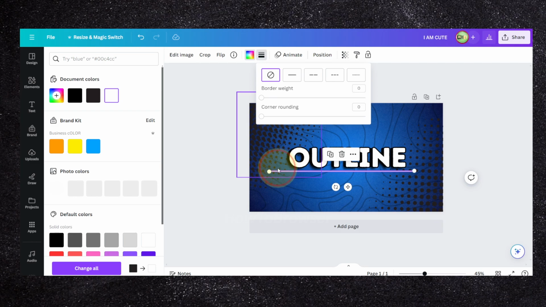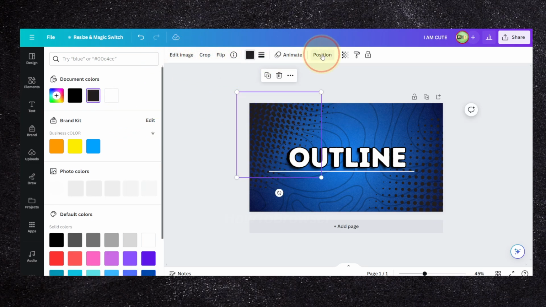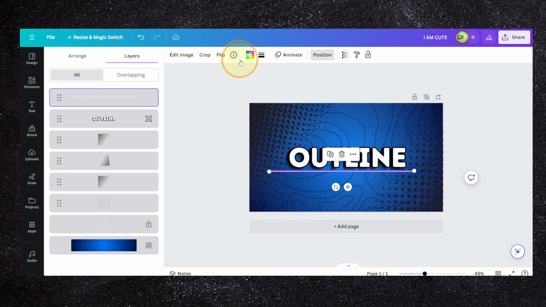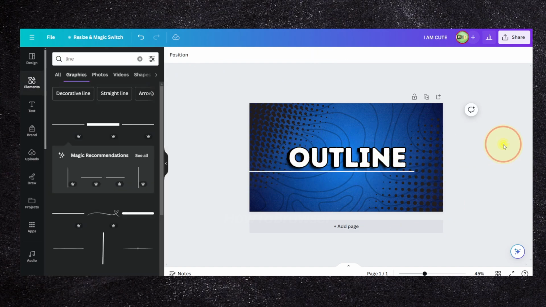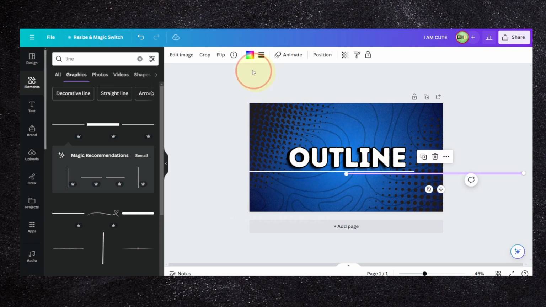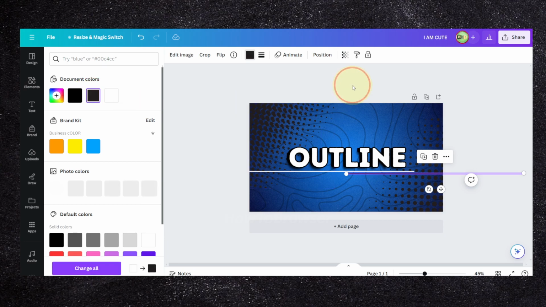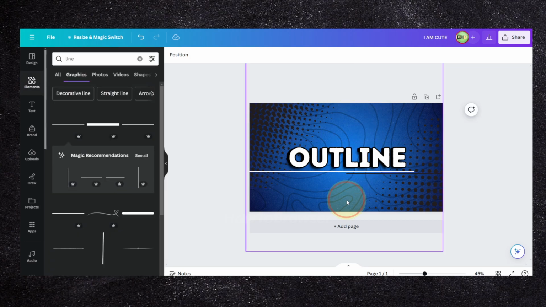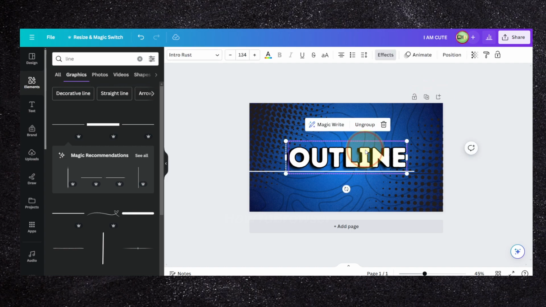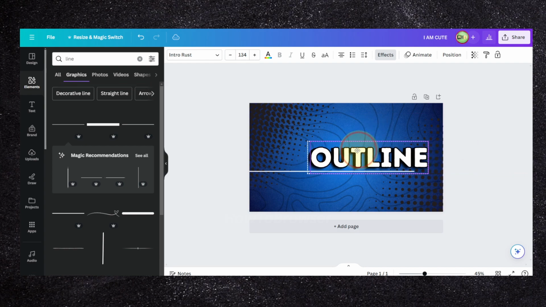And position, I need this. Something like this. And I'm just going to duplicate this, and this one should be dark. Use the arrows, shift to lock in.